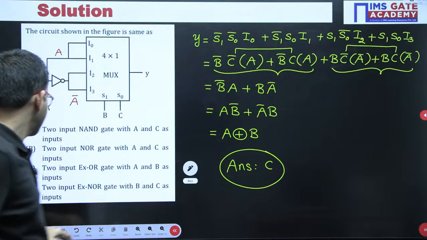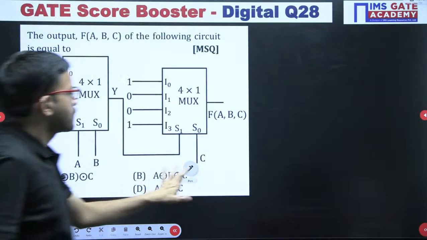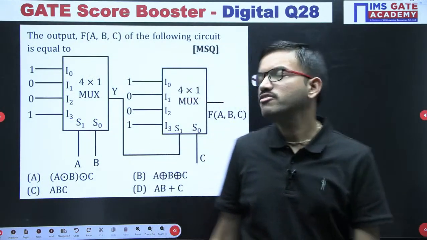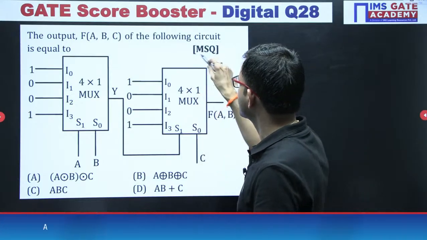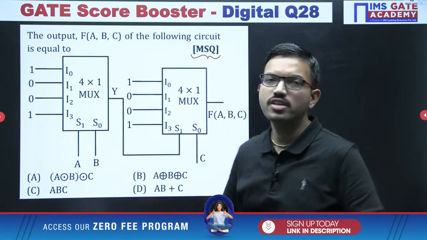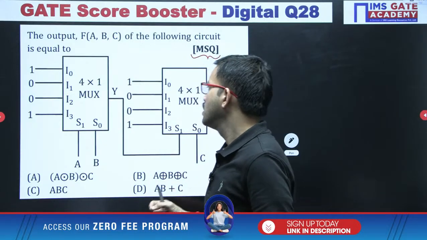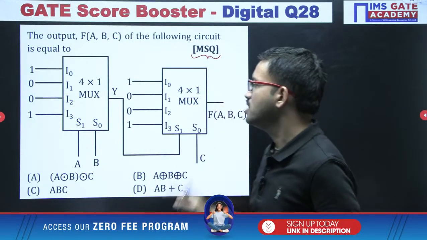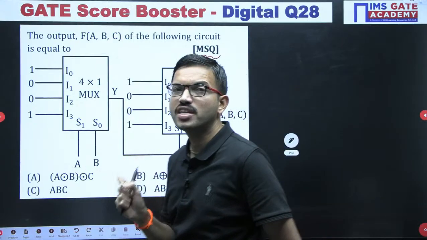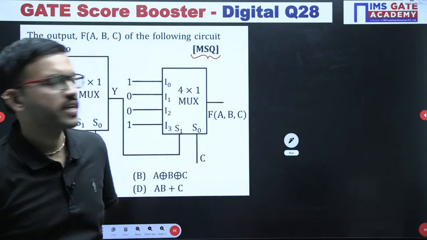Right. Next question, a very interesting one, but this question is an MSQ. Either one option or more than one option can be correct. So here you are having 2 4x1 muxes. Regarding the final expression, among the 4 choices, whichever options are correct, you can choose accordingly.